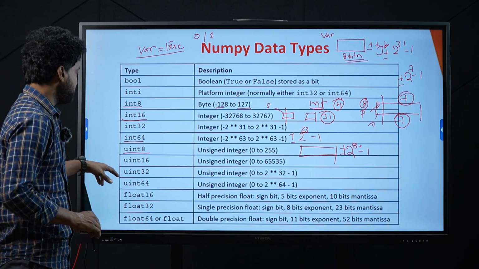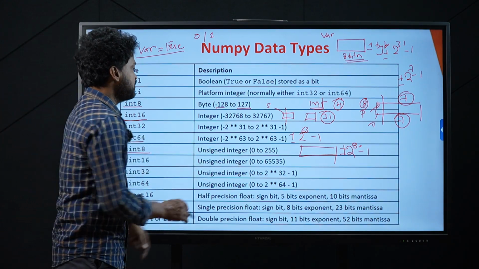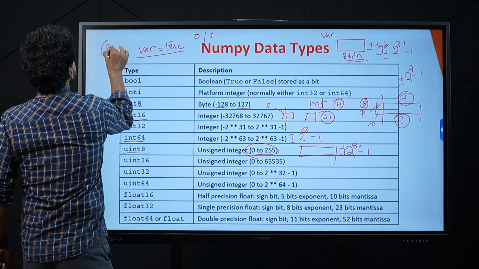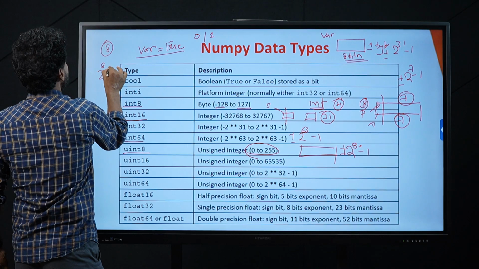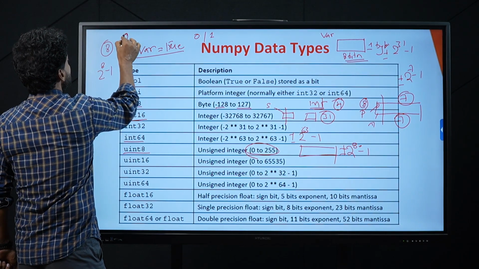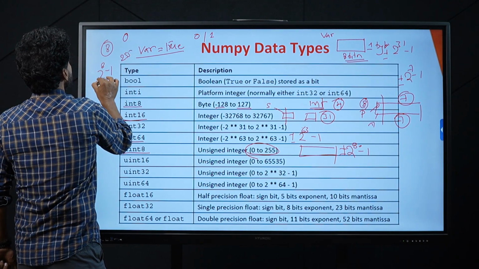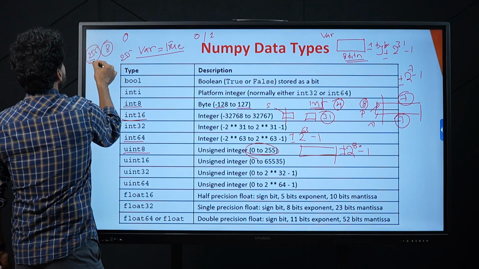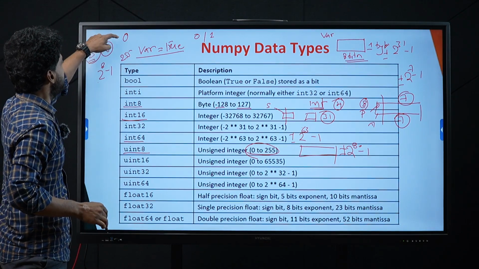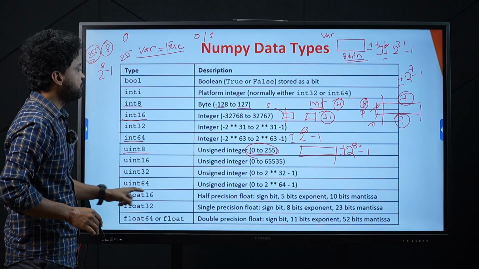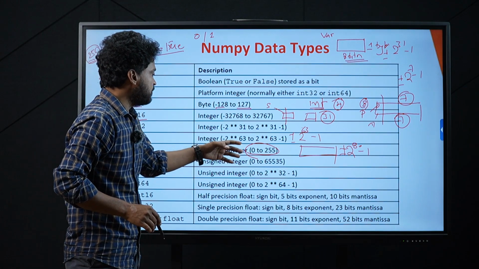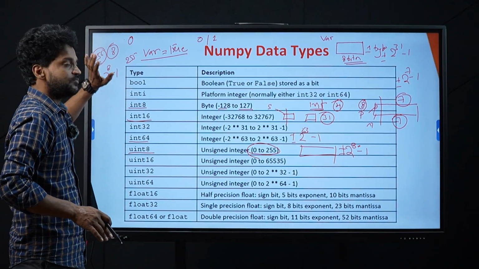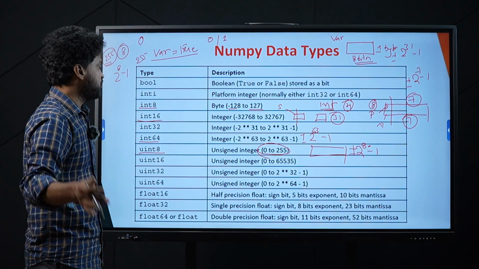Second thing is uint 16, total unsigned integer. This is 0 to 255, meaning if you do have 8 bits, the maximum representable value is 2 power 8 minus 1, right? Because the value will start from 0, end with 255. Because 2 power 8 is equal to 256. So a total of 256 values can be represented. The maximum value will be 255. So if you do have 8 bits in 1 byte, the maximum representable value is 2 power 8 minus 1. Okay, and there is no negative sign here.